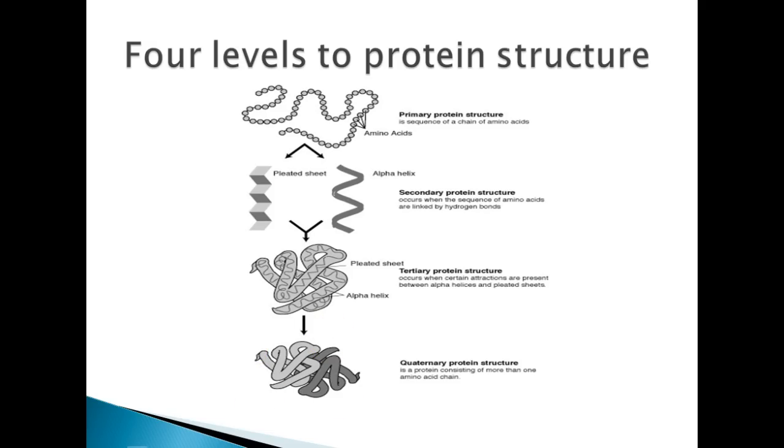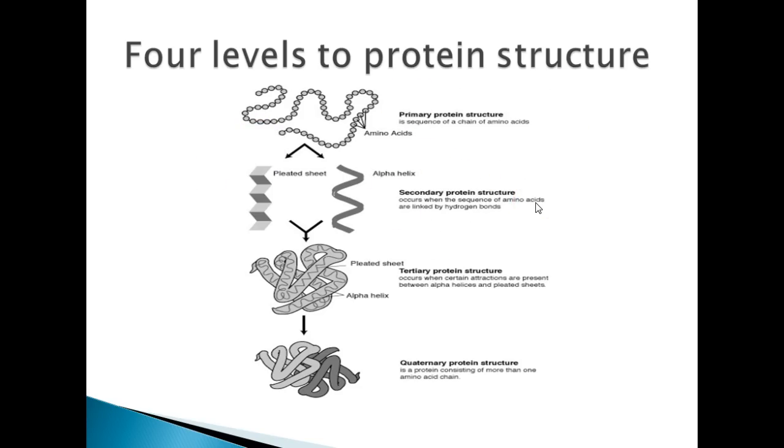There are actually 4 levels to protein structure we need you to write down. The primary structure we've already mentioned, which is the amino acid sequencing. Now, secondary structure, that's right here. Here's your secondary structure. So here's primary, here's secondary.